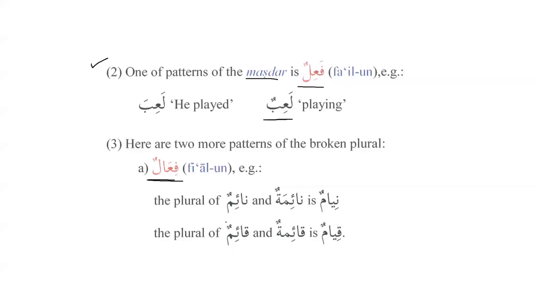And we are learning here again that, for example, the plural of na'imun or na'imatun will be ni'amun, and similarly the plural of qa'imun and qa'imatun will be qiyamun. So it's basically on the pattern of fi'alun. As I said, we have learned in book number 1, like biharun, jibalun, and kilabun. So I think it's enough, the introduction for today, inshallah.